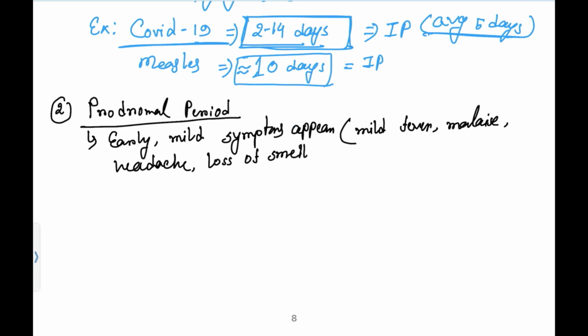In case of COVID-19, these symptoms will show in mild form, like mild fever, malaise, headache, loss of smell. This kind of symptoms will be showing, and the severity will be very minimal. Now the person feels not well. He might complain, "I'm not feeling good. Yesterday I was okay, but from today onwards I have a headache, my temperature is slowly increasing, and my appetite is decreasing." All those kinds of complaints patients will give you during this prodromal period.